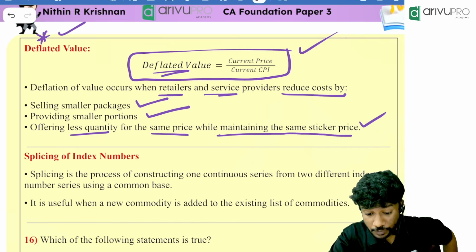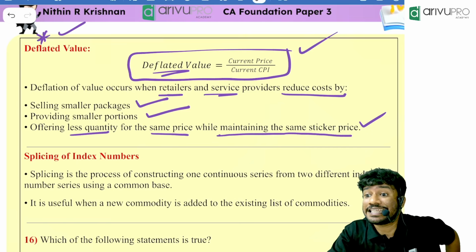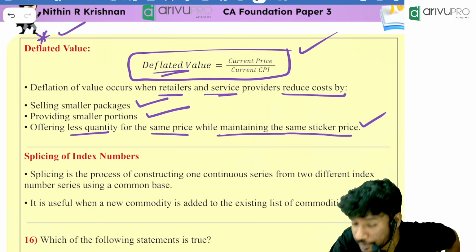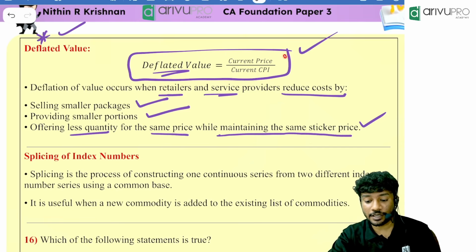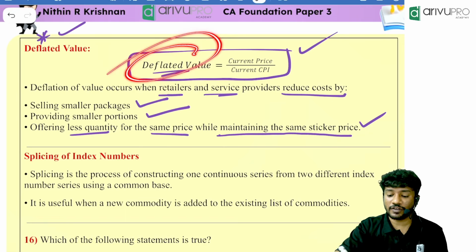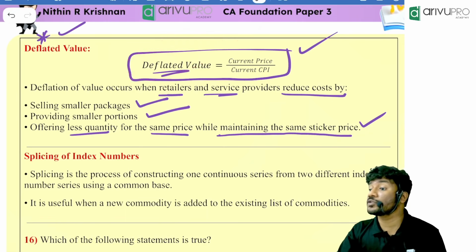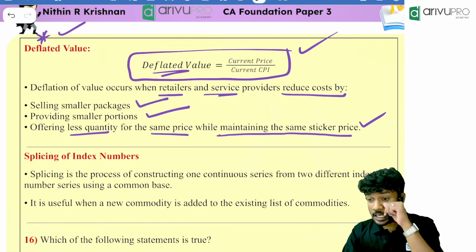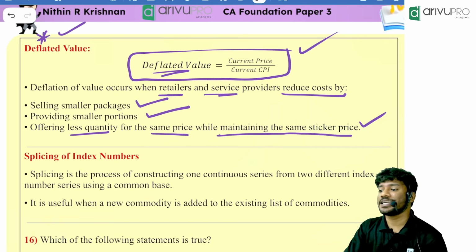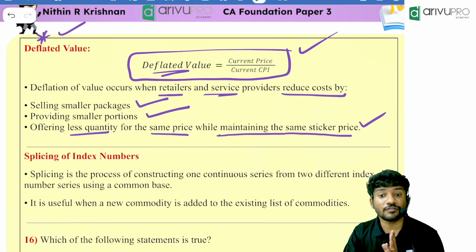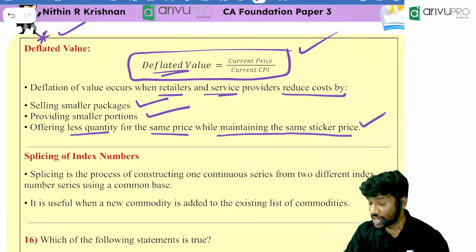Keep it in your mind. You need to know these formulas. At least, current price by current CPI will give you the deflated value. Conceptually, you should know what deflation is. Deflation happens when retailers start selling a smaller quantity for the same price.